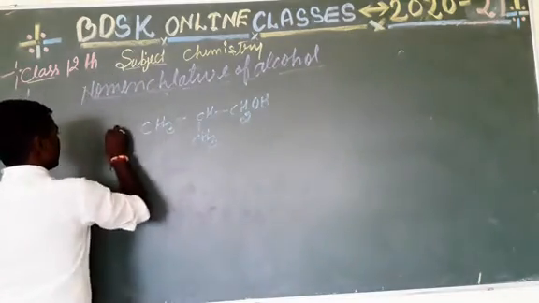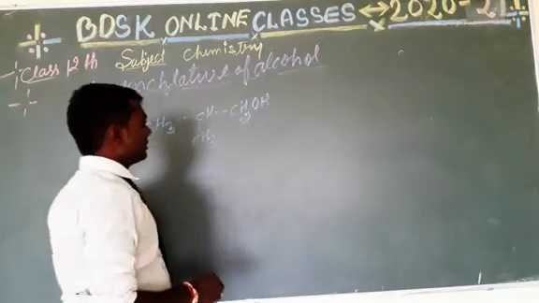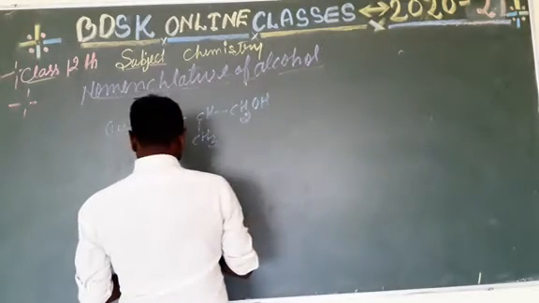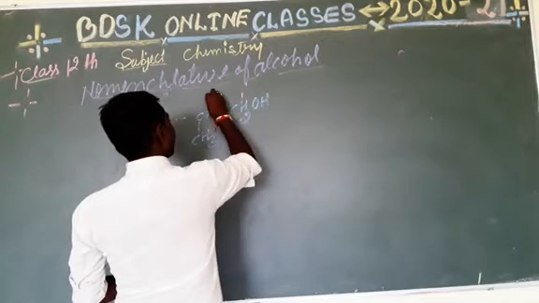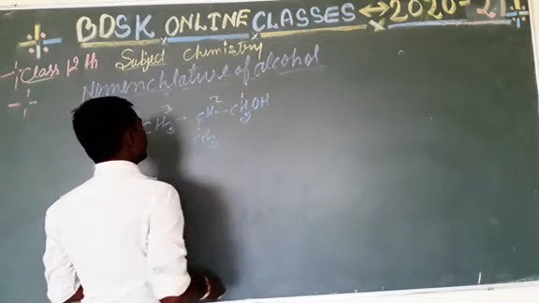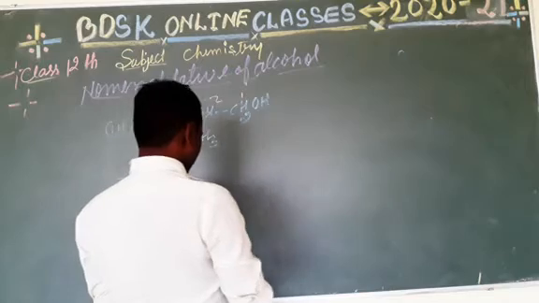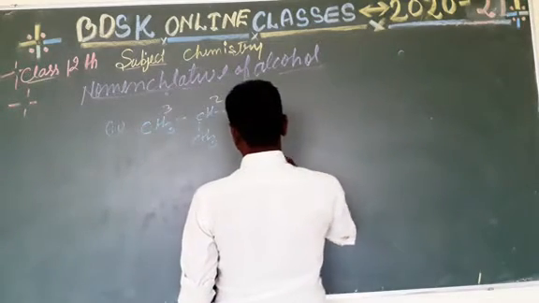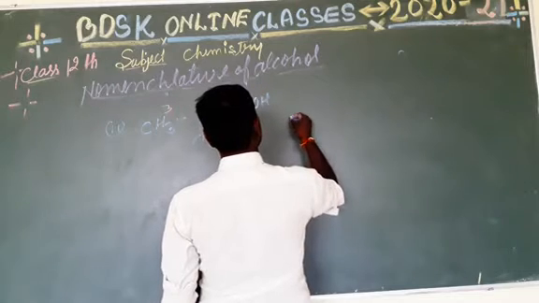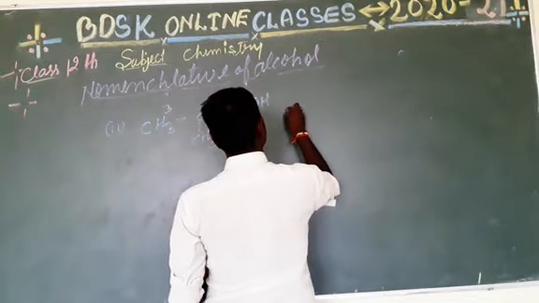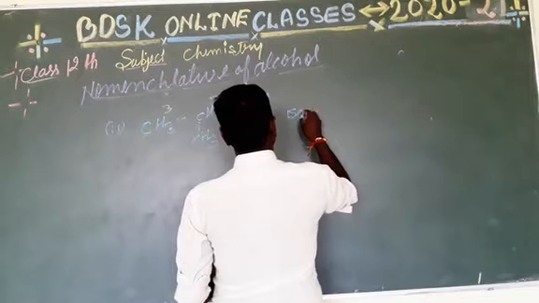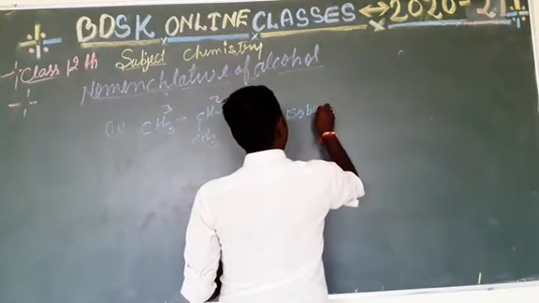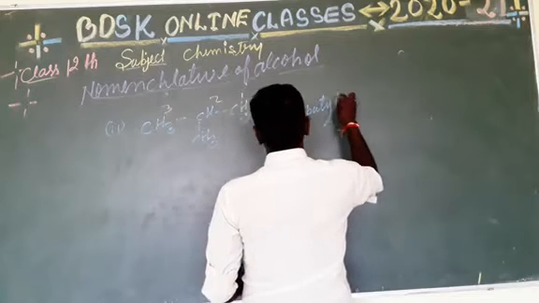This is the next example, and you know that we start naming from this side. This is 1, 2, 3. The common name of this compound is isobutyl alcohol.